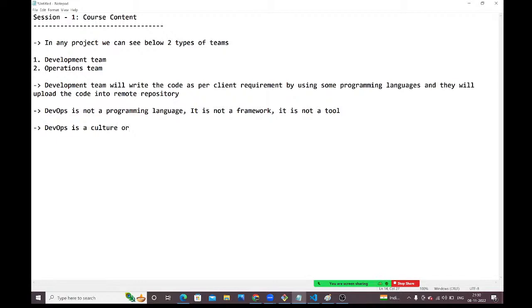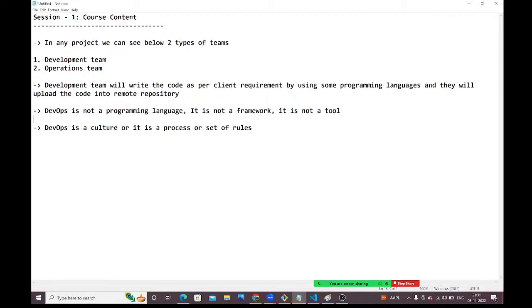DevOps is a process, or a set of rules. DevOps is a culture or a process or a set of rules. It is not a programming language, guys. It is not a framework. It is not a tool, guys. Then what is this? It is just a practice. It is just a culture.